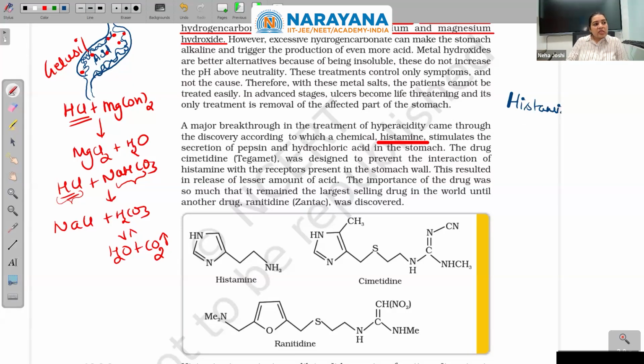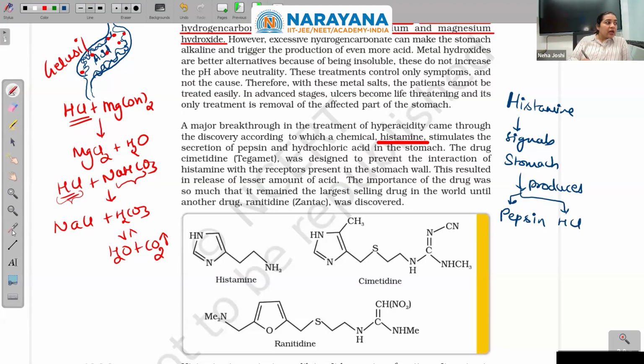This histamine signals the stomach and produces signals for the stomach to produce what? So it stimulates the secretion of pepsin and HCl in the stomach.